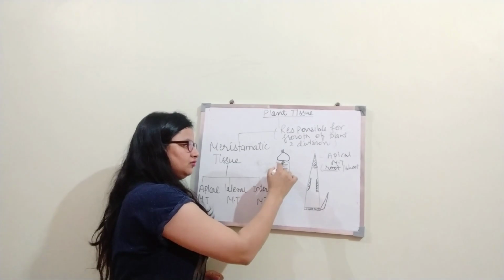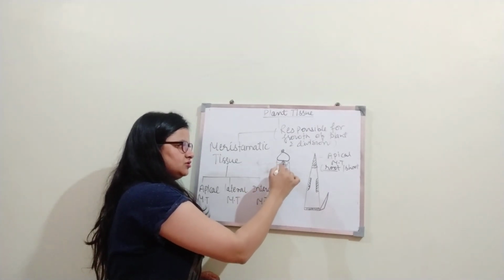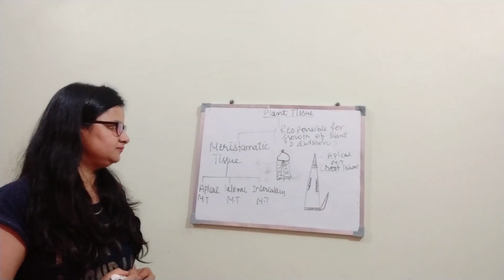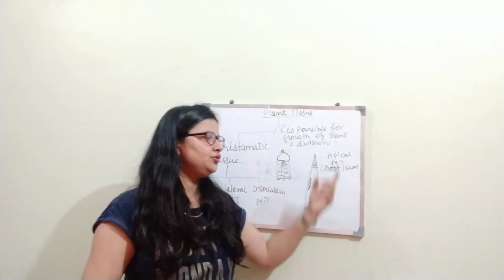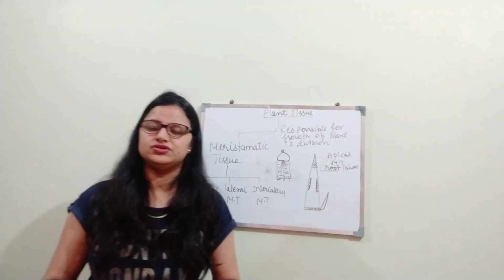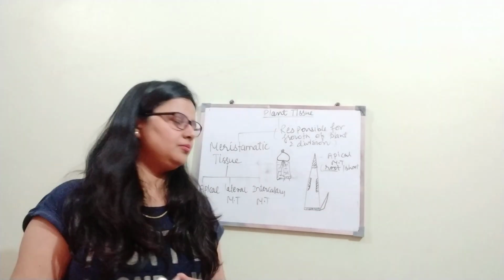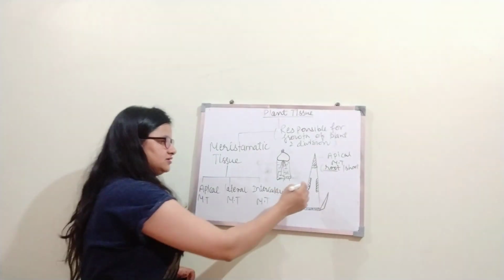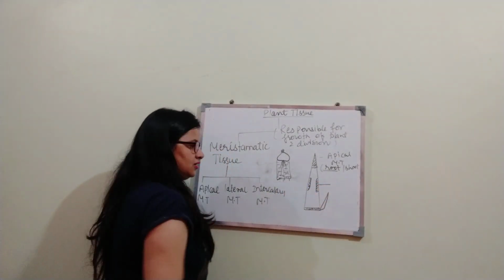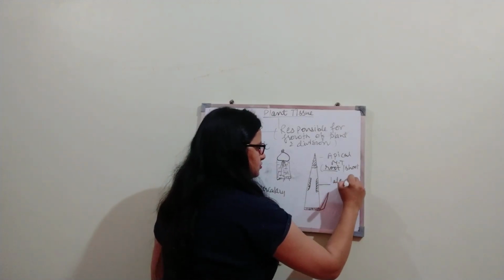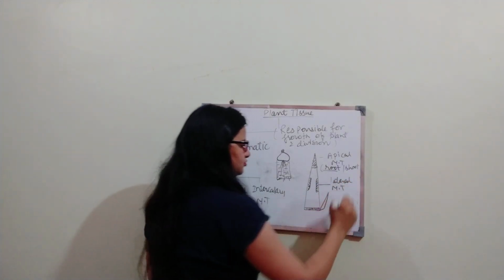Why does this happen? It is due to apical meristematic tissue which is present on the root of the plant, right? After that, see this area, this is called lateral meristematic tissue.